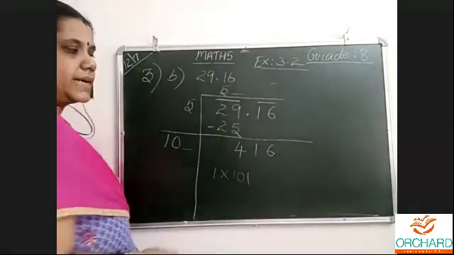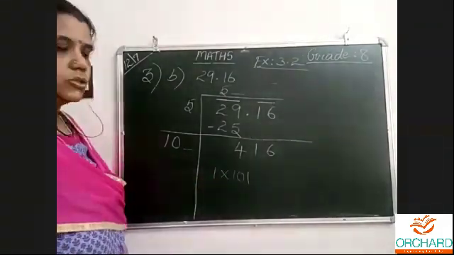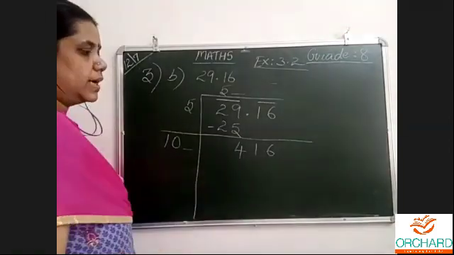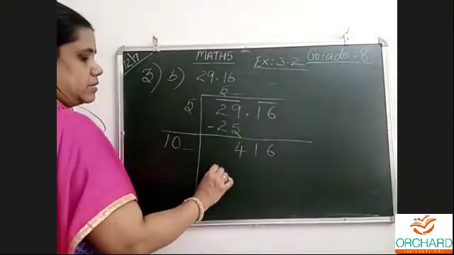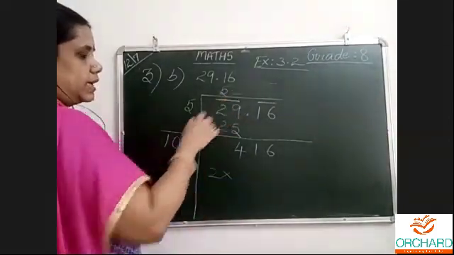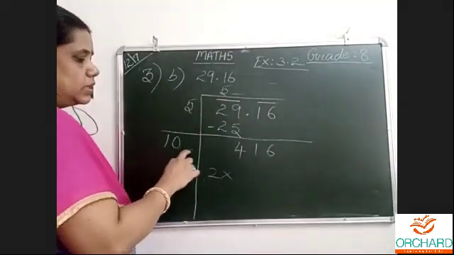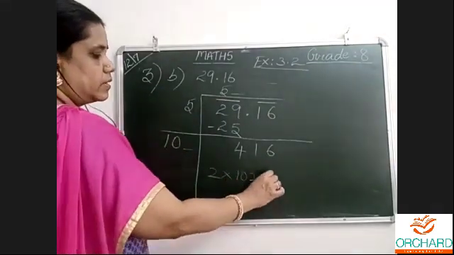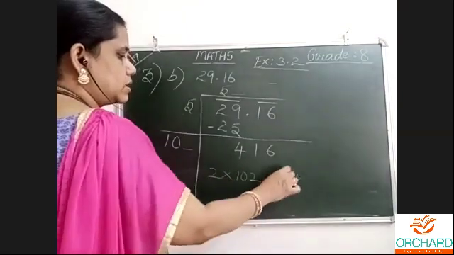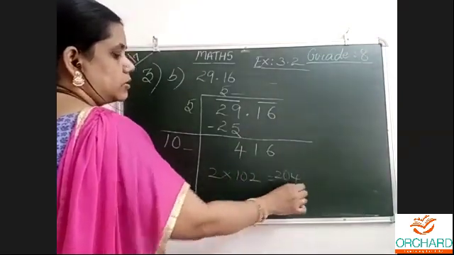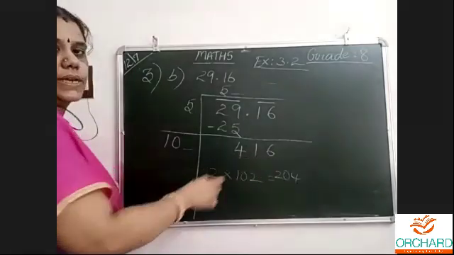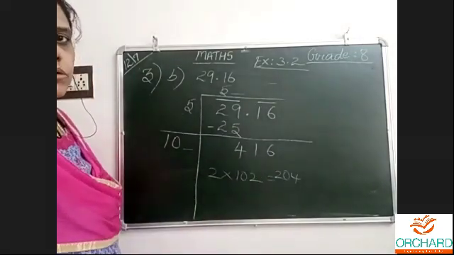Will it get satisfied? I want the same number. No. If I write 2 and 2, 102: 2 2s are 4, 0 2s are 0, 2 1s are 2, 204. Will it get satisfied? No. Then what to do?